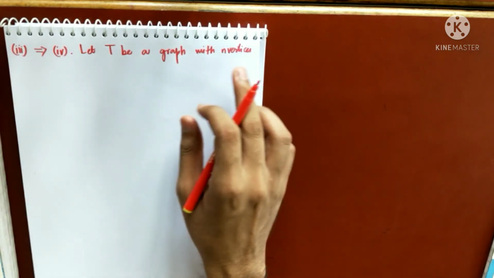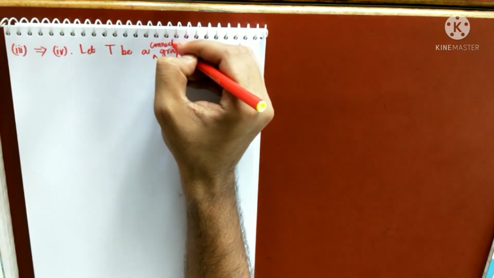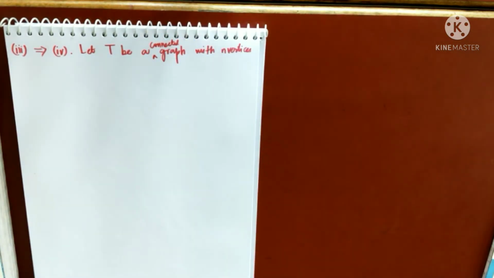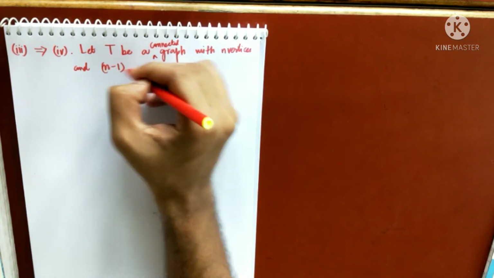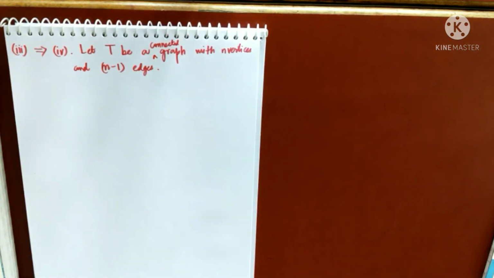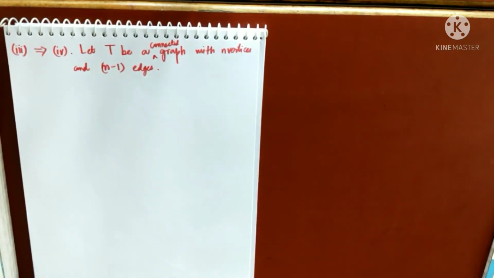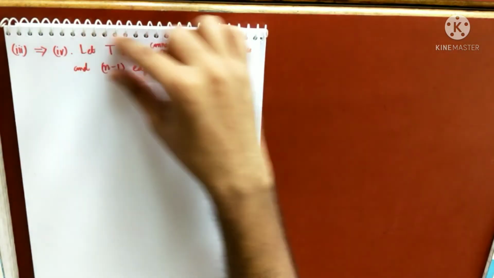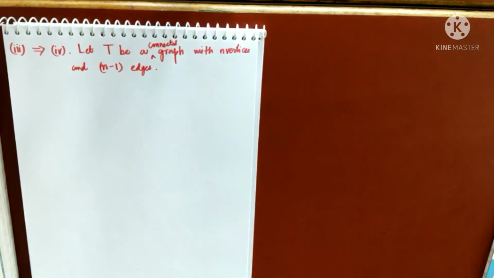So T is a graph with n vertices. Now what is 3? T is a connected graph with n vertices and n minus 1 edges. So 3 says that T is connected and has got n minus 1 edges, and it has got n vertices, that is very obvious, that is given in the theorem. What is 4? This I am assuming. I have to prove 4. What is 4? T has no cycles and n minus 1 edges.